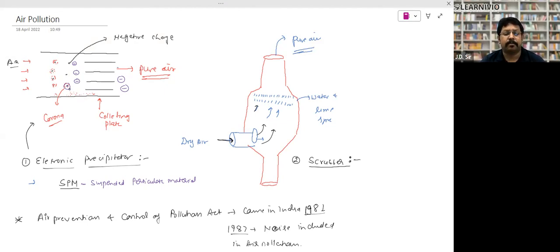So these electrostatic precipitators are used for the dust or solid particles which remain suspended in the air.